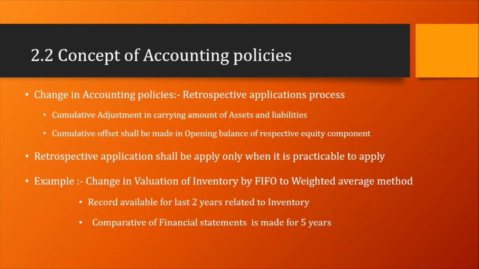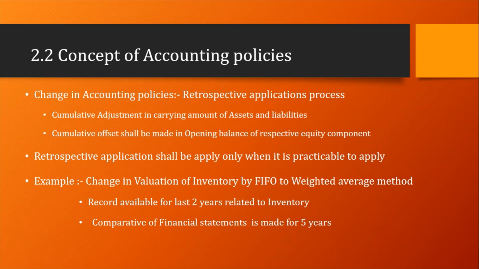Okay, so change in accounting policies, 2.2. Here I mention with what amount we have to make adjustment in which items. In a change in accounting policy, the retrospective application process means a cumulative adjustment in the carrying amount of the assets and liabilities. It means we have to adjust the assets or liabilities affected by this change in accounting policies.